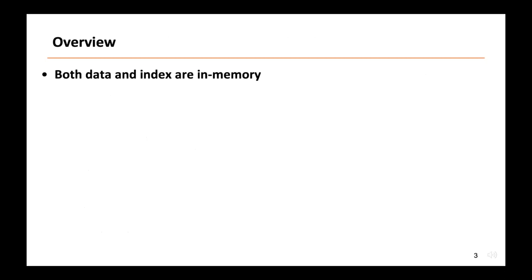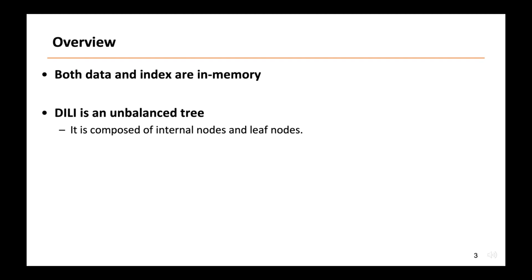First, let me show you some basic settings. In this paper, the keys are assumed to be one-dimensional numbers. The key-value pairs and indices are saved in the main memory. Our proposed index is a tree that is composed of two types of nodes, internal nodes and leaf nodes.